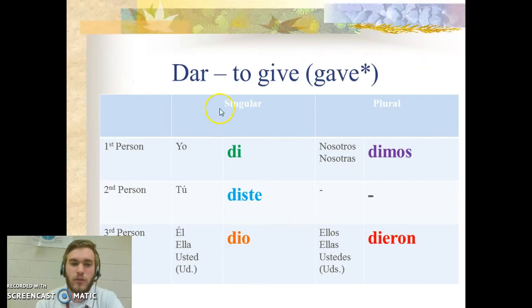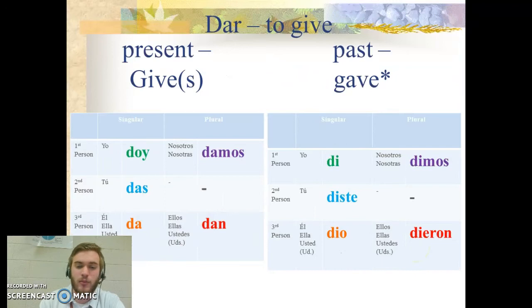Moving on with the verb dar. It means give, but in the past tense it'll mean gave. Our forms are di, diste, dio, dimos, dieron. Notice there's not any accent marks as well. The verb dar in the present tense is normal except its yo form, which is an irregular yo. Doy, das, da, damos, dan. Damos, we give. Dimos, we gave.